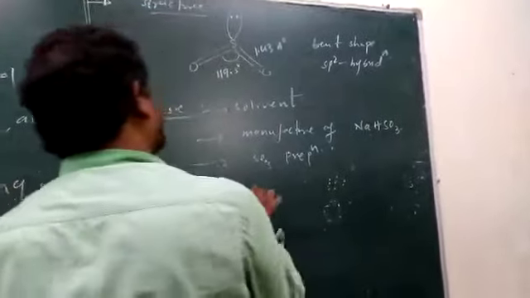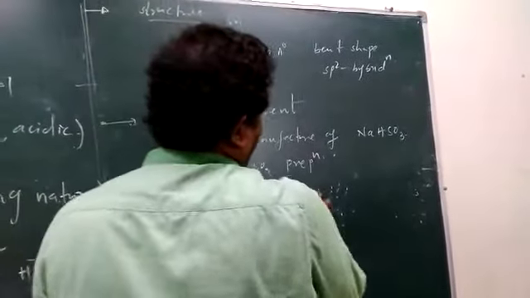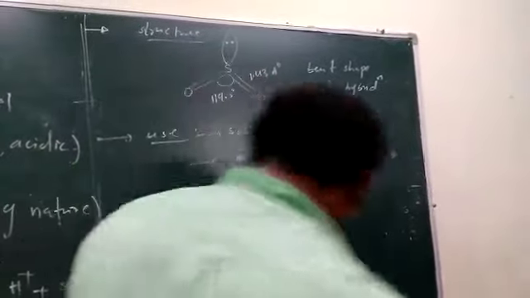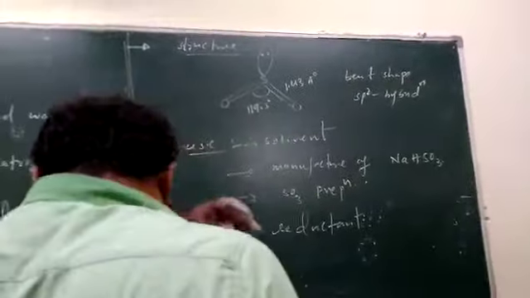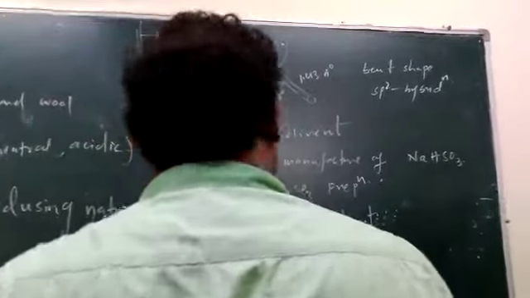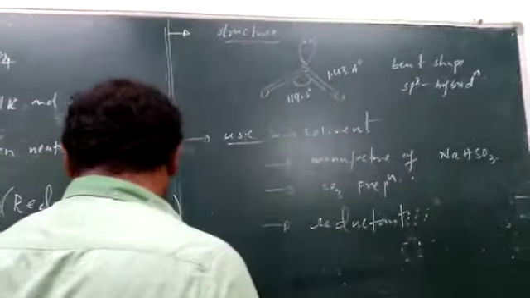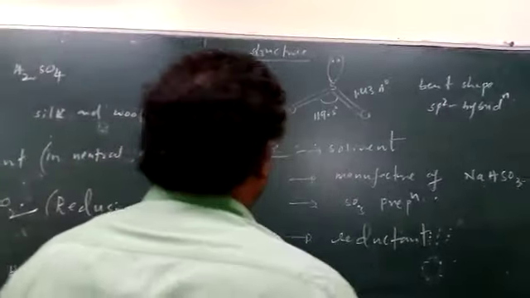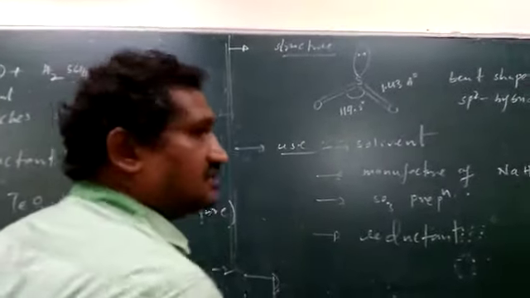It is a good reductant. So these are the preparative methods and uses. Next, sulfur trioxide.